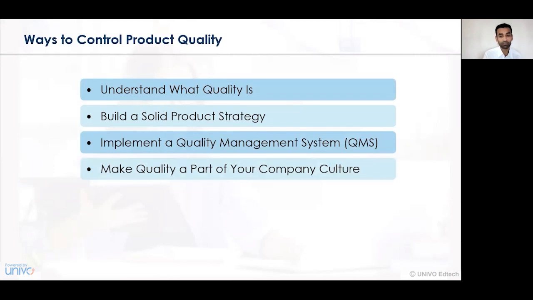Making quality a part of your company's culture. In order to control the product quality in the organization, we must try to inculcate a habit of quality in the organization culture itself, wherein the participants of the organization, whether internal or external participants, the employees, the peers, the shop floor management, the product that has been used or the raw material that has been manufactured and consumed, everything should be qualitative.